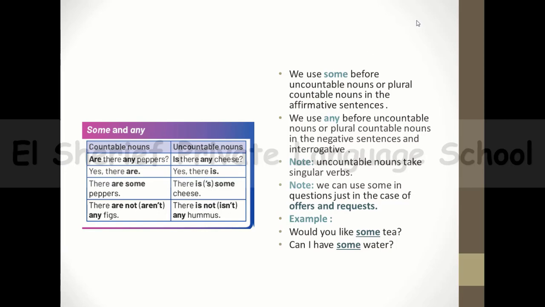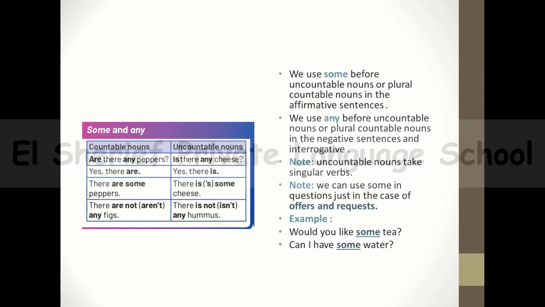So guys, we use some before uncountable nouns or plural countable nouns, but just in the affirmative sentence. Affirmative sentences are sentences without not. Okay, and then we use any before uncountable nouns or plural countable nouns, but this is in the negative sentence and interrogative sentence.